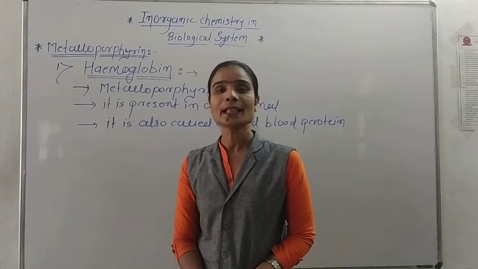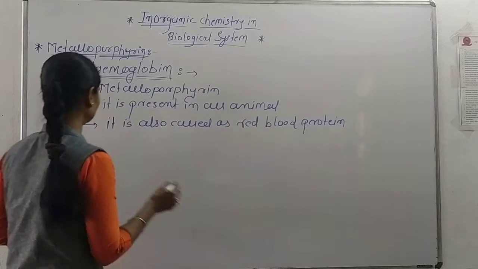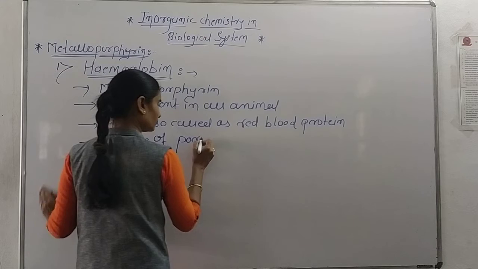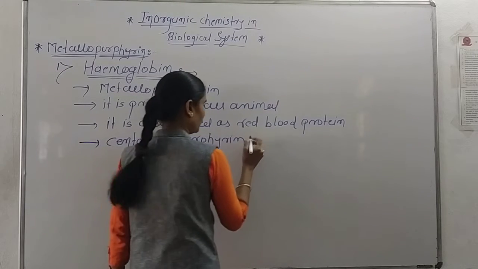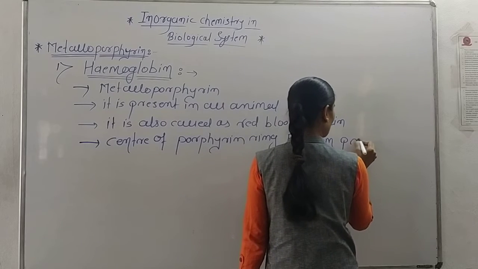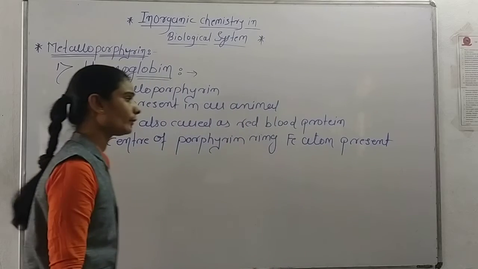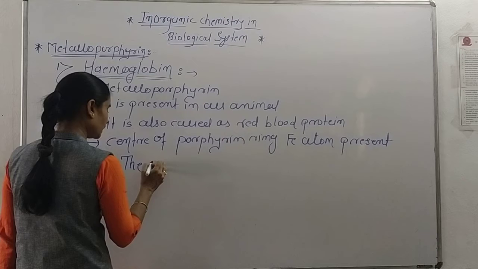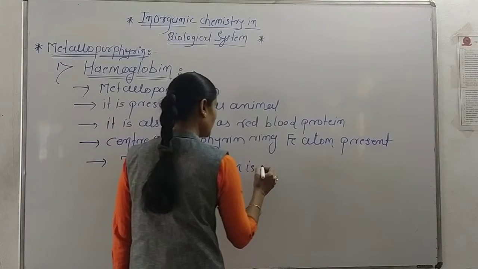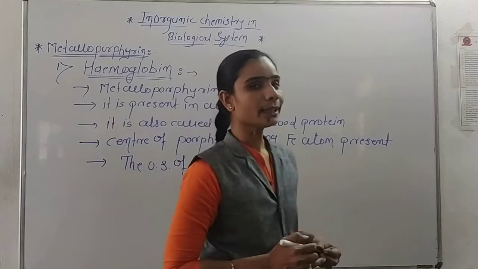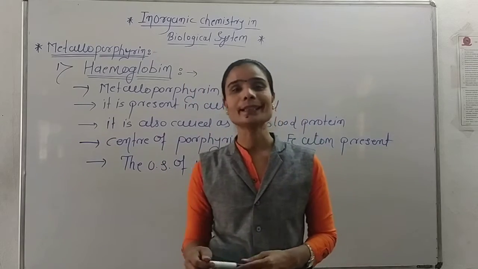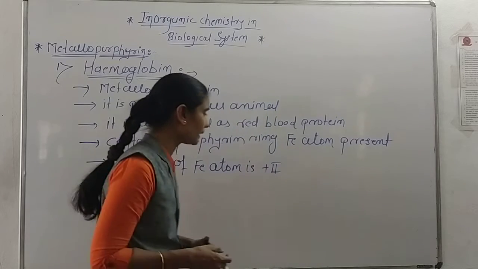In hemoglobin, at the center of the porphyrin ring an Fe atom is present, and the oxidation state of that Fe atom is +2.